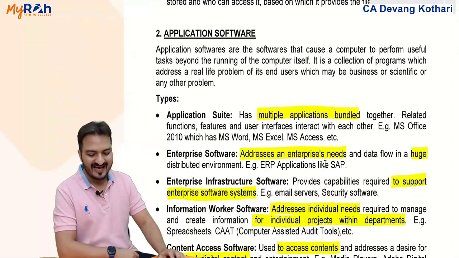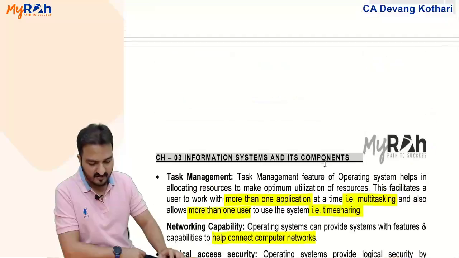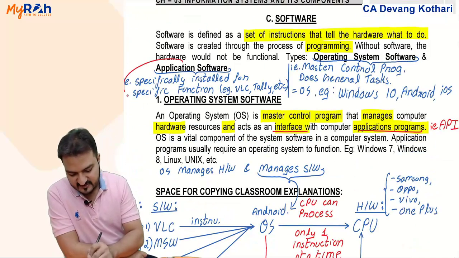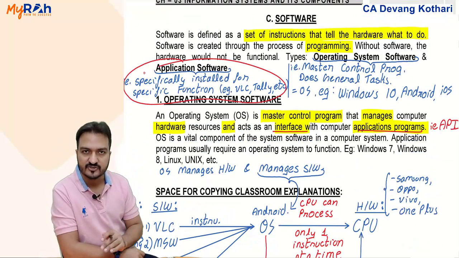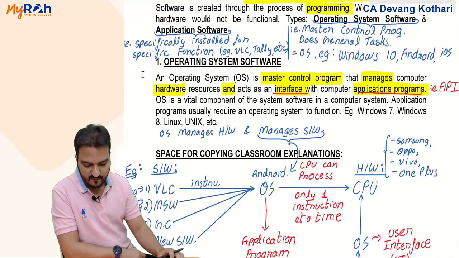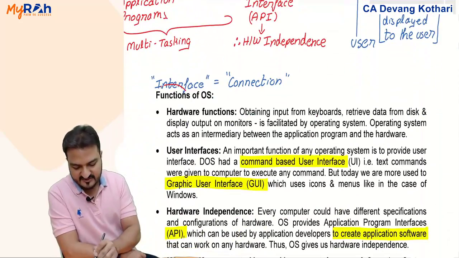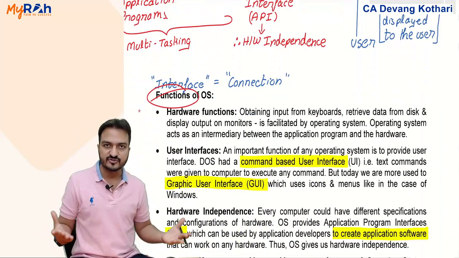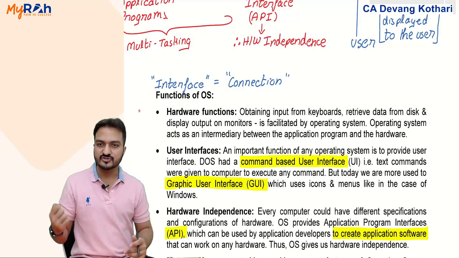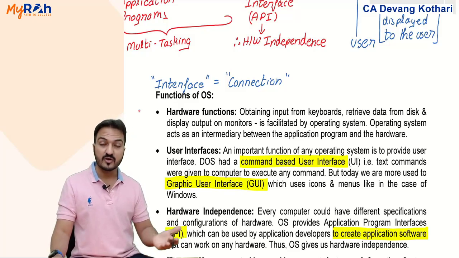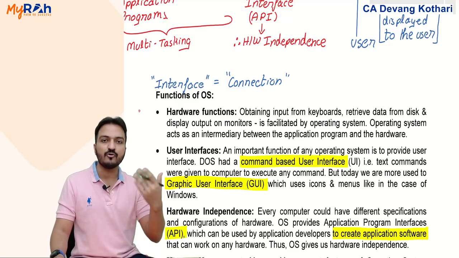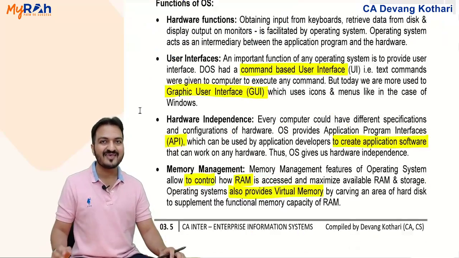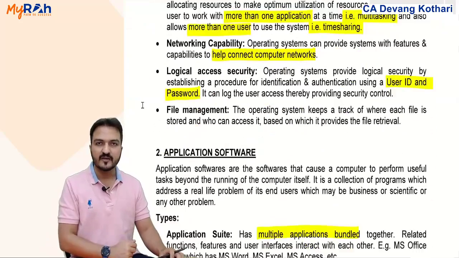Going further, next part is application software. I had given you a basic introduction. What exactly is application software? It is the one which is specifically installed for some specific function. Under application softwares, we will not be learning functions, because every different application software is for a different function. VLC player is for the function of playing audio video. Tally program is for the function of recording accounting transactions. Every application software will have a different function. There cannot be common functions like this for application softwares.